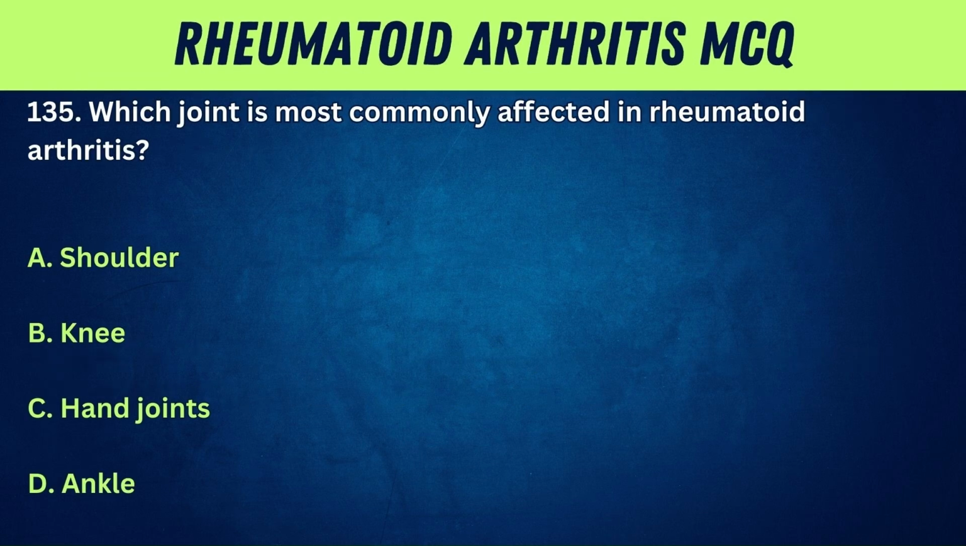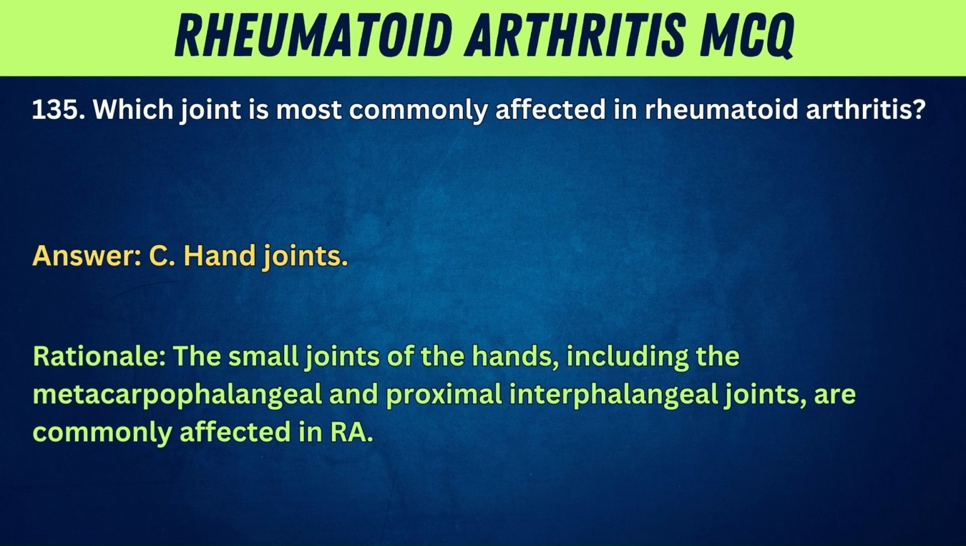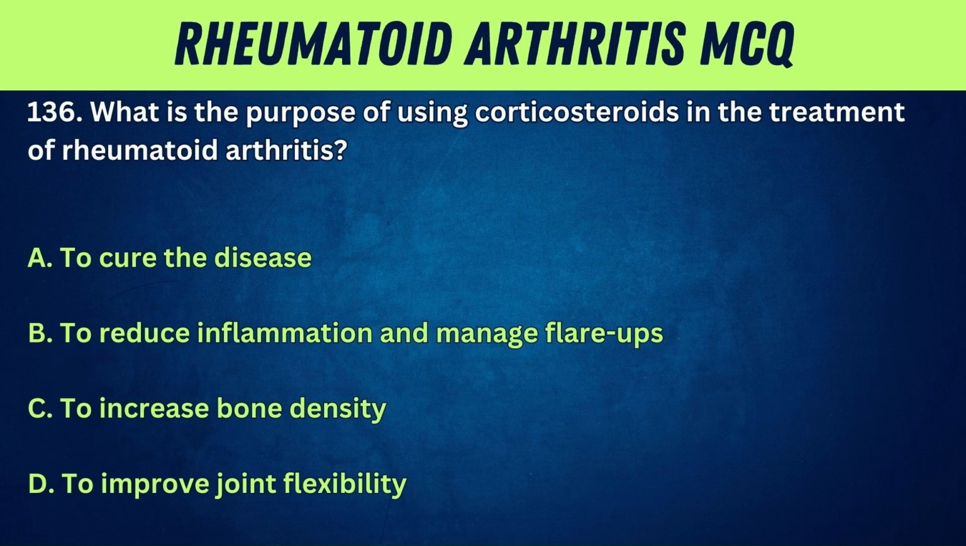135. Which joint is most commonly affected in rheumatoid arthritis? A. Shoulder. B. Knee. C. Hand joints. D. Ankle. Answer. C. Hand joints. Rationale. The small joints of the hands, including the metacarpophalangeal and proximal interphalangeal joints, are commonly affected in RA.